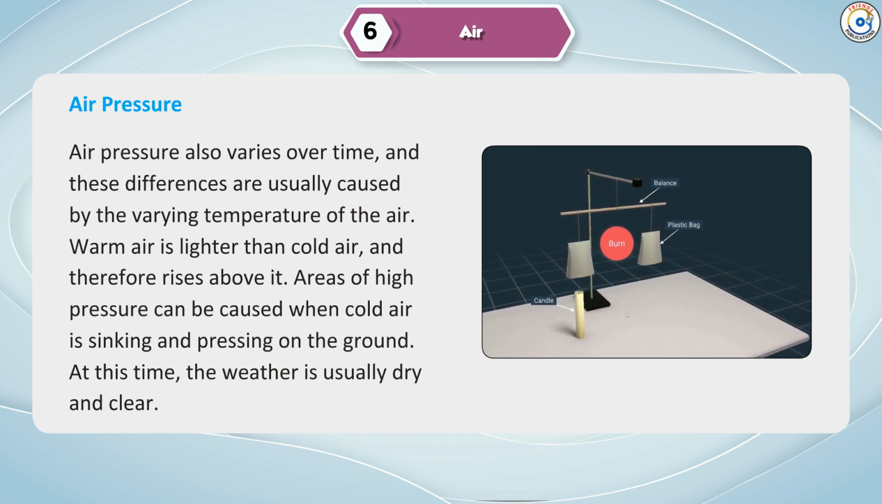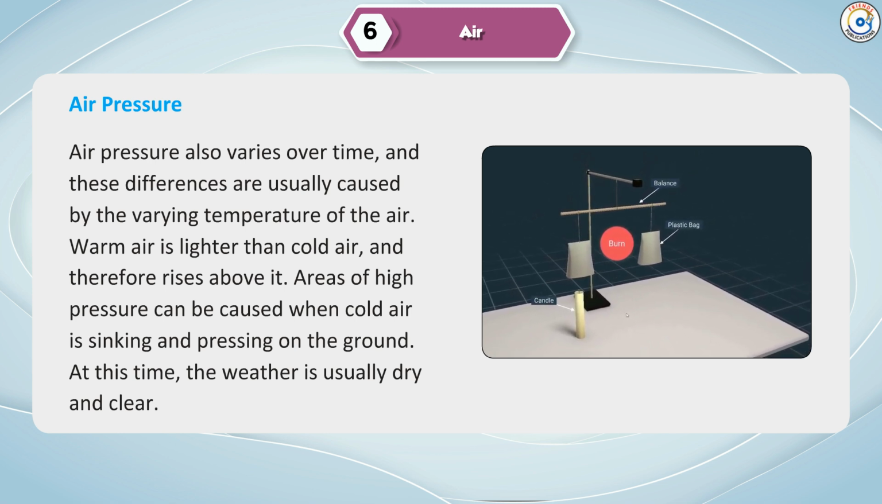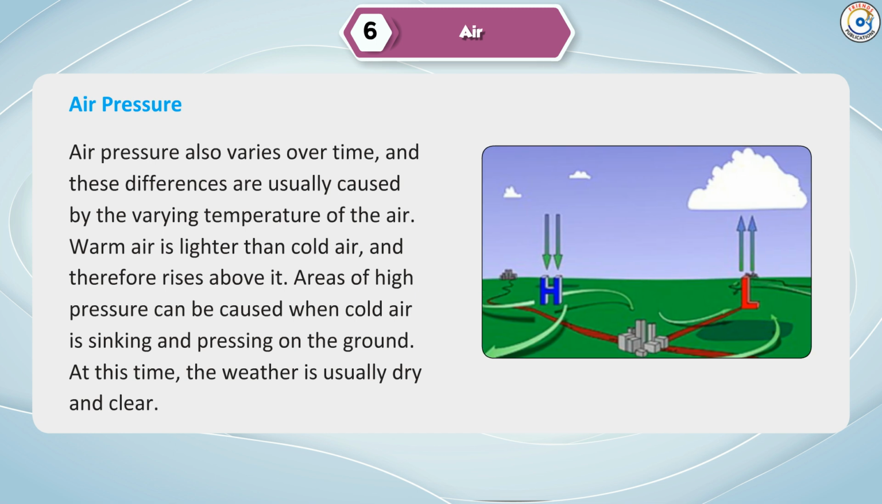Warm air is lighter than cold air and therefore rises above it. Areas of high pressure can be caused when cold air is sinking and pressing on the ground. At this time, the weather is usually dry and clear.